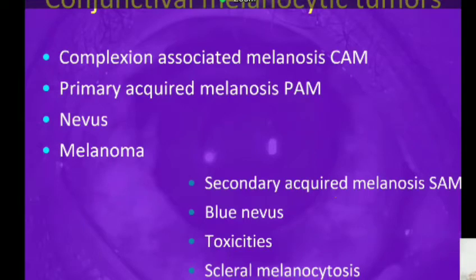Secondary melanosis can also occur in patients who use certain cosmetics around the eye, such as mascara. It's called mascaroma, when it accumulates subconjunctivally within the stroma, and it can even present like a plaque-like or a mass-like lesion.